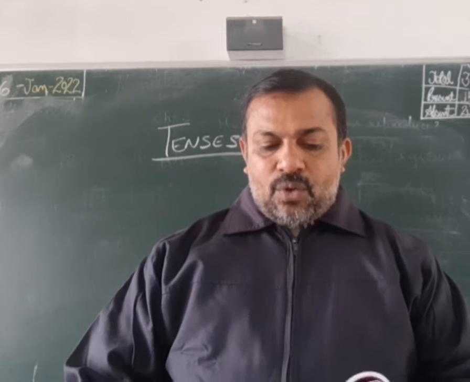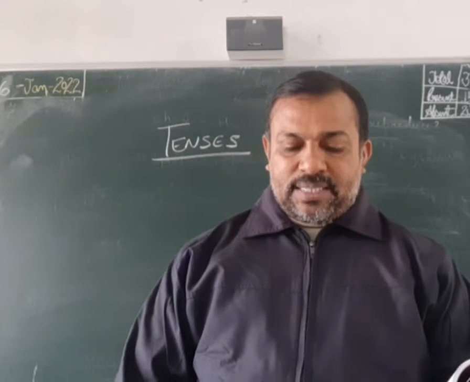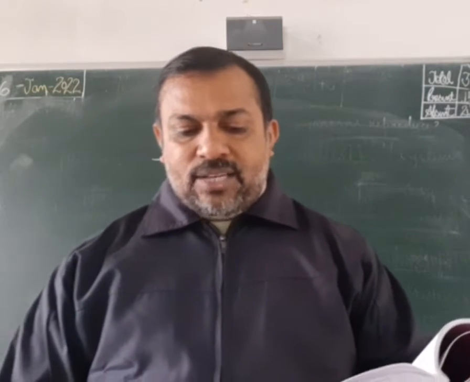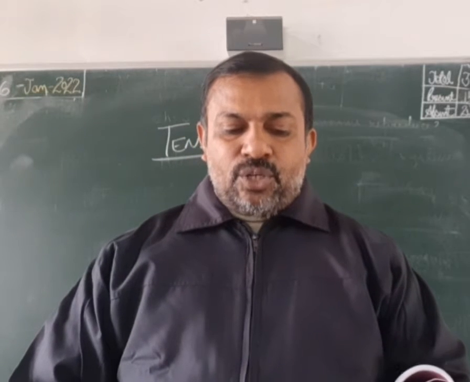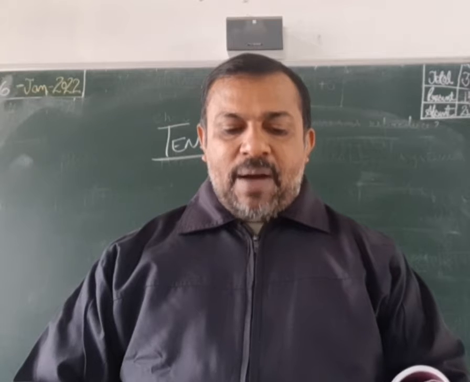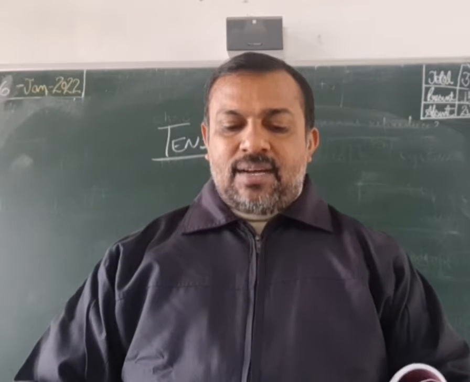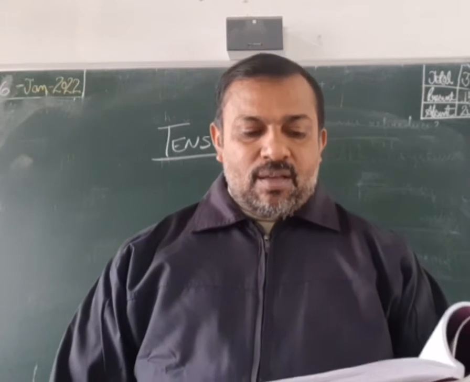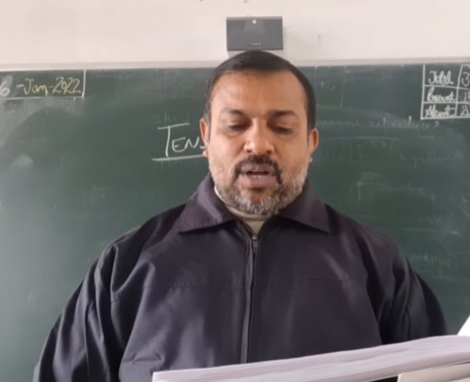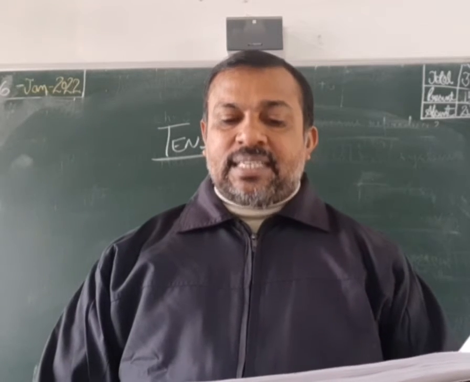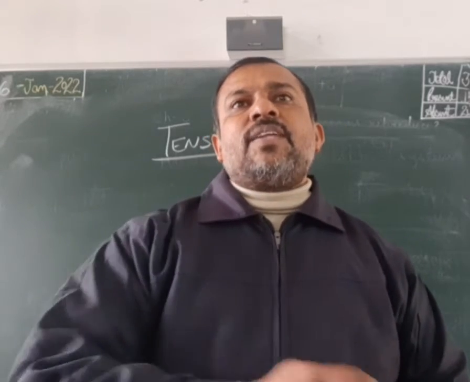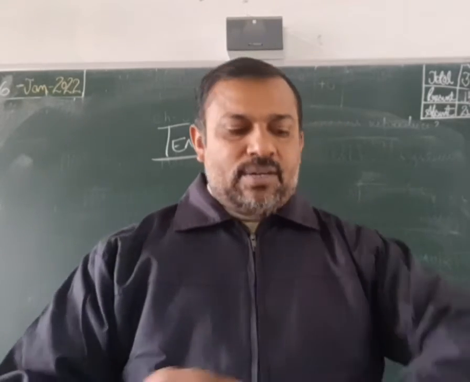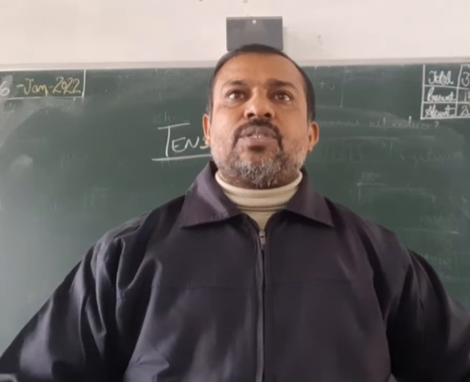Next, we use the present perfect tense to talk about an action that has recently been completed. It is also used to talk about a past action that has a result now. We use the present perfect tense to talk about an action that has recently been completed. Okay, just finished. I have finished my breakfast, or now it is going to be lunch time. It is going to be 2 o'clock.